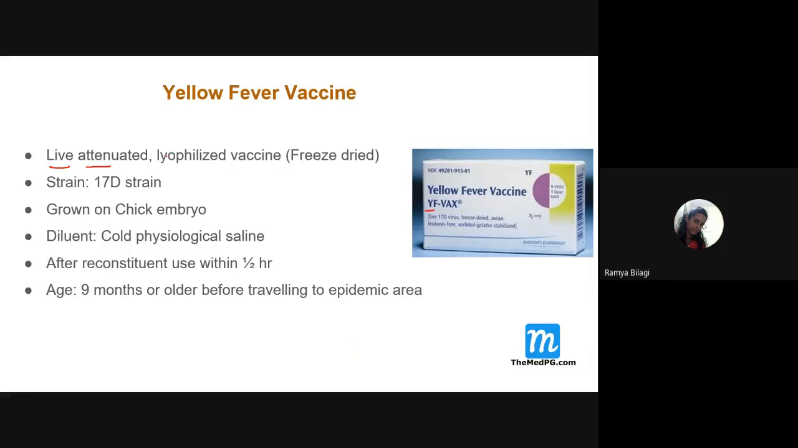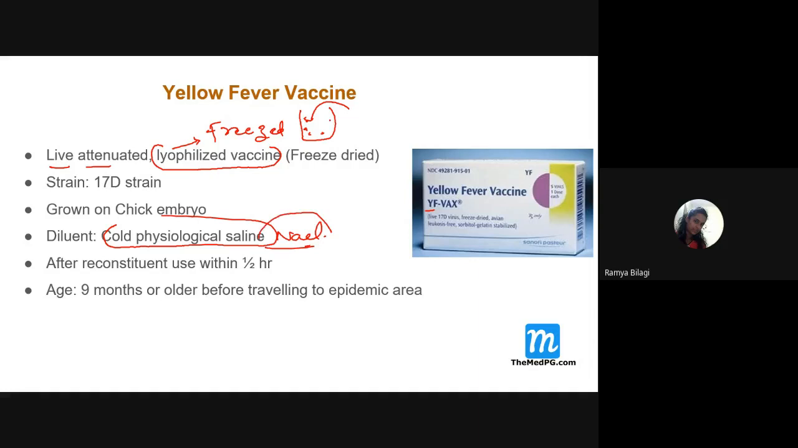Means what, students? It is a freeze-dried vaccine, and it is available in powdered form, so you need to mix it with the diluent. So, what is the diluent over here? Cold physiological saline, that is sodium chloride. It should be cold, and you need to mix it just before injecting the vaccine.